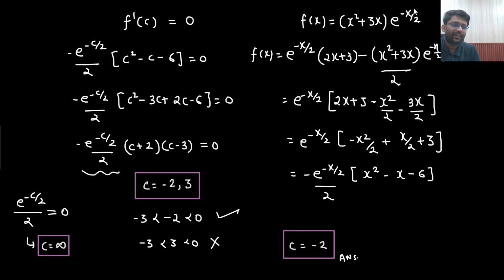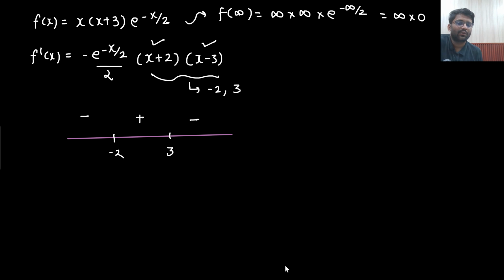So when we differentiated e to the power minus x by 2 times 2x plus 3, and then minus x square plus 3x as it is, and e to the power minus x by 2, with the 1 by 2 we took, then e to the power minus x by 2 we took common. And from here we get to know that, yes sir, we are getting one negative sign outside as well. Okay, so that negative sign is also our matter of concern.